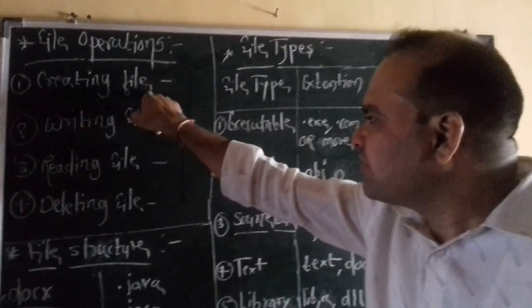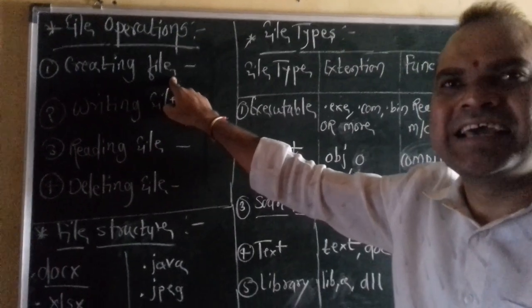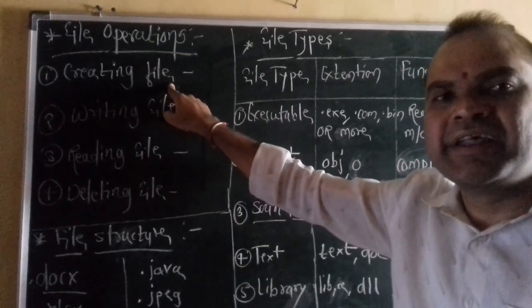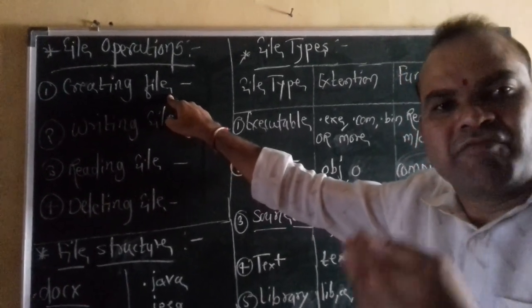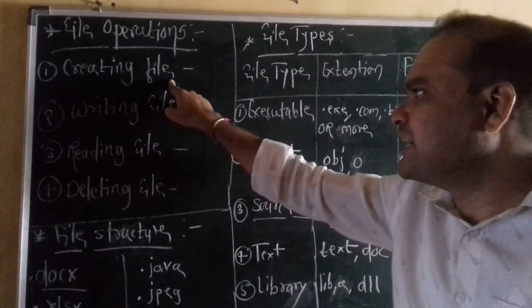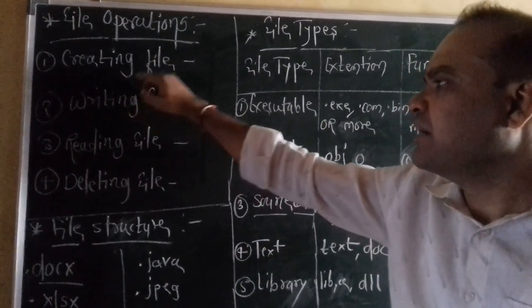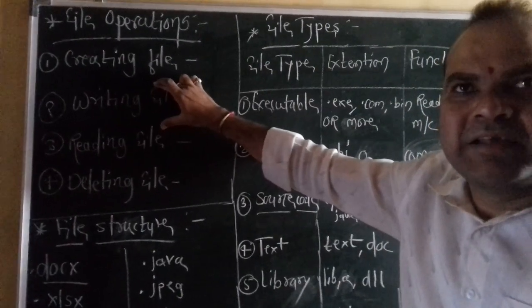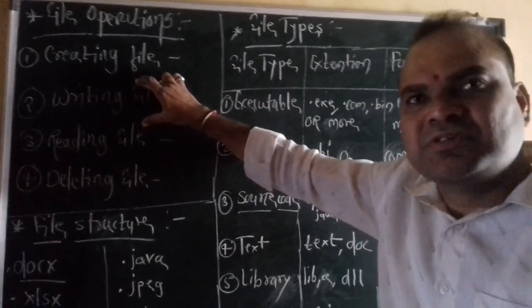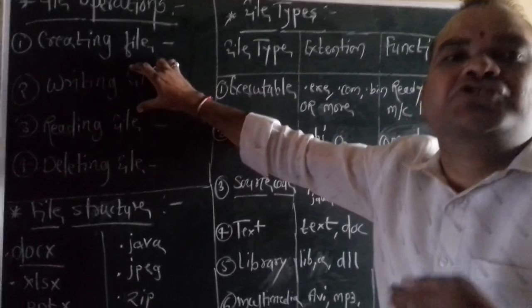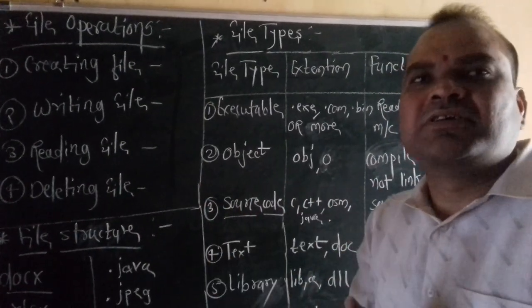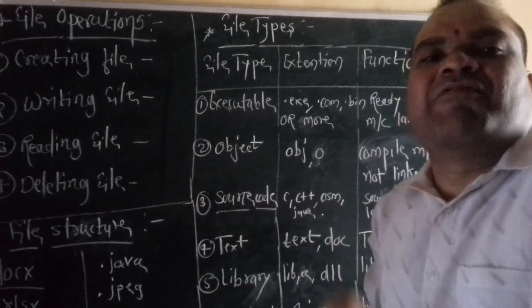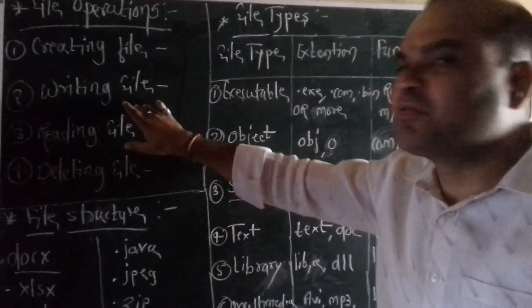Okay, creating a file is exactly whenever a particular user or creator or owner creates a file. That kind of process is called creating a file. Now, writing a file means what exactly? After creating a file, the user performs his job, writing or typing some information in that file. That is exactly the writing procedure.